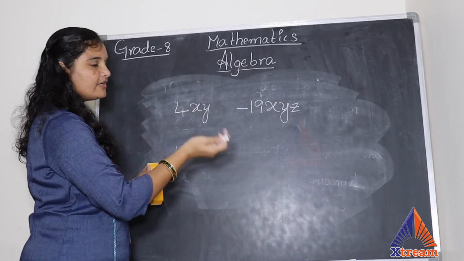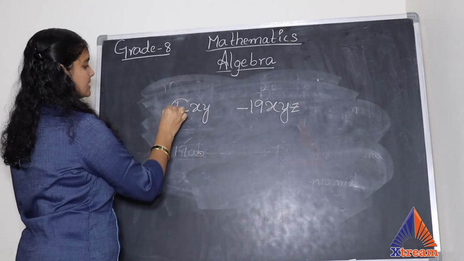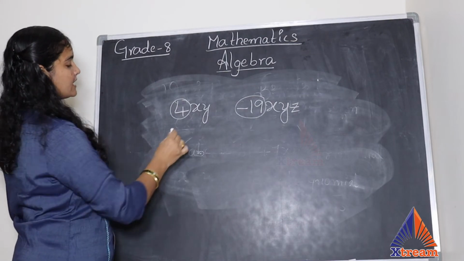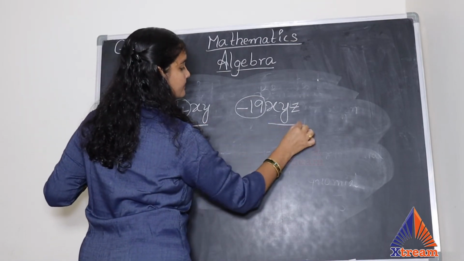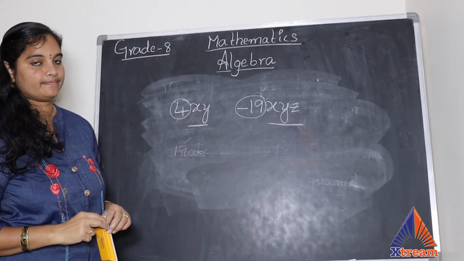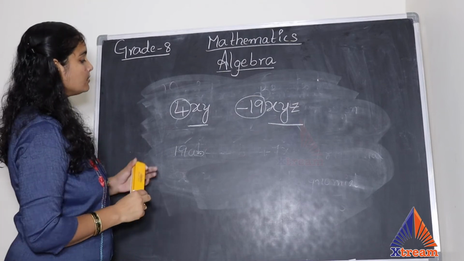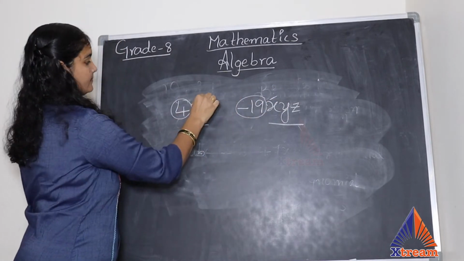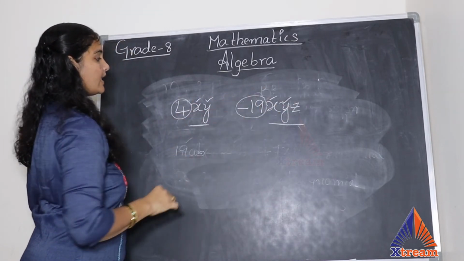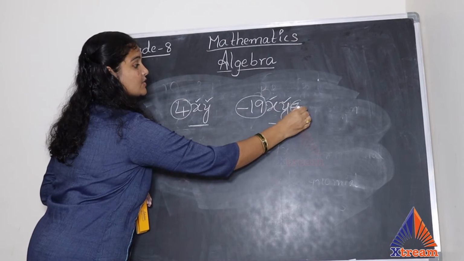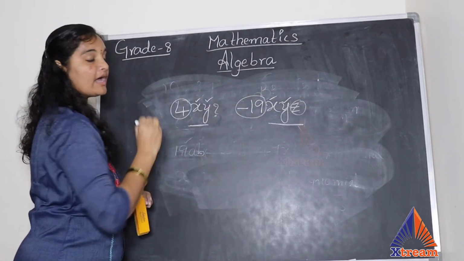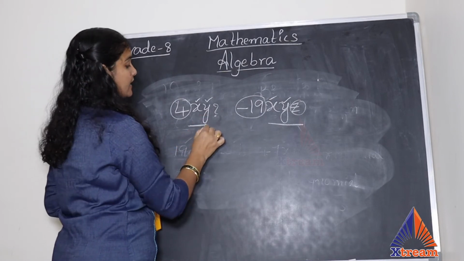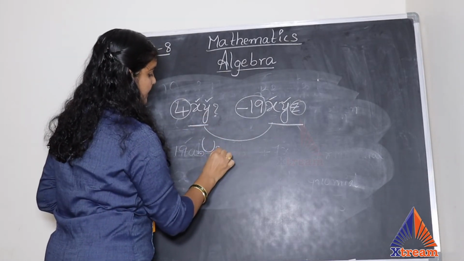So when we are checking for the matching, we don't consider these numbers. We consider only the variable part. Okay. So what do we have? We have x here. We also have x here. We have y here, we also have y here. But we have an extra z over here, but here we don't have it. Since it doesn't have z in this, I call these both unlike terms.